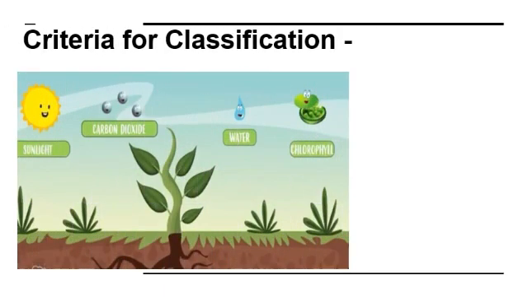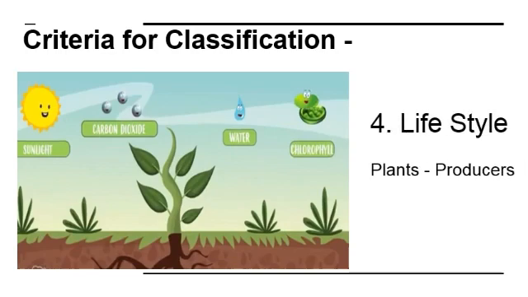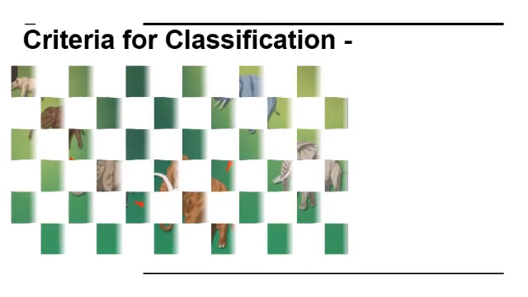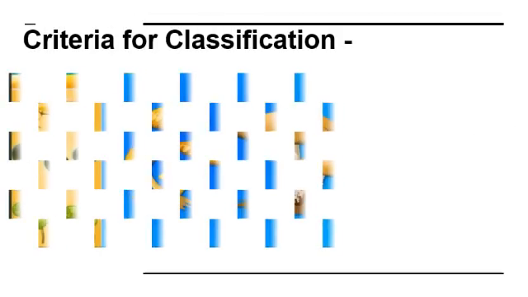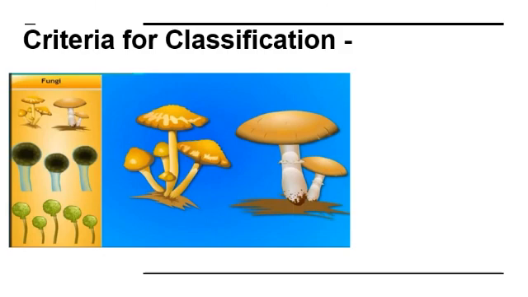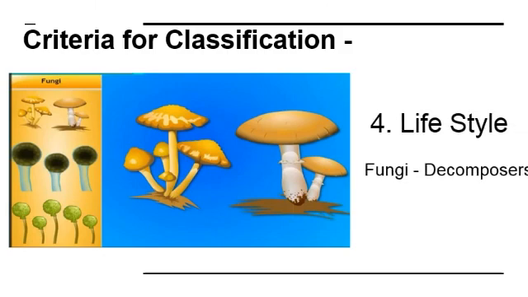The next criterion for classification is lifestyle. Here, the plants can prepare their own food, so they are known as producers. Animals consume this food, so they are known as the consumers. And the fungi are known as decomposers. So this is the fourth criterion, lifestyle.